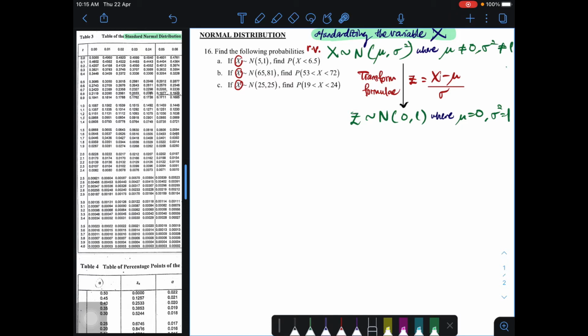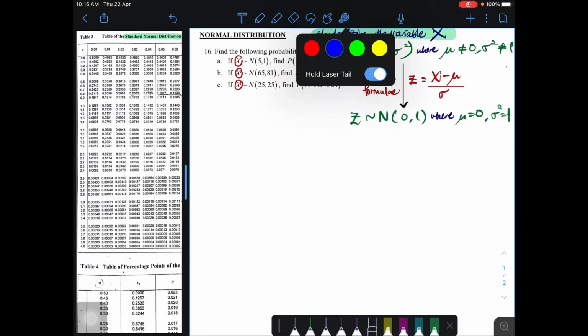So, one thing that you have to understand about the normal distribution is that we will be given a random variable.